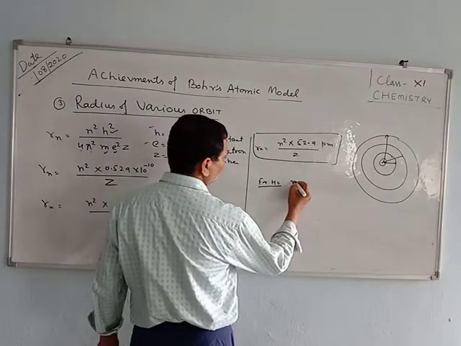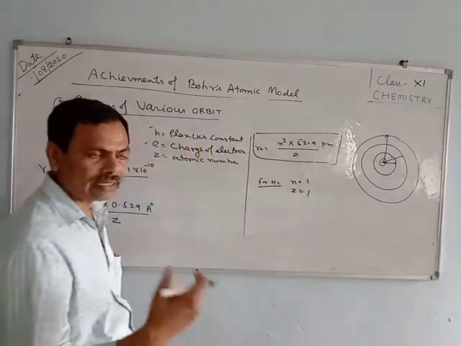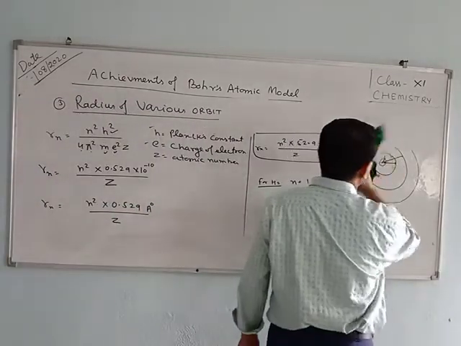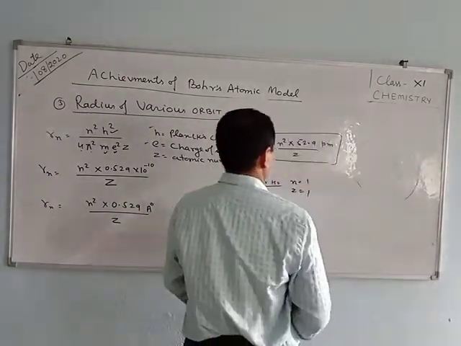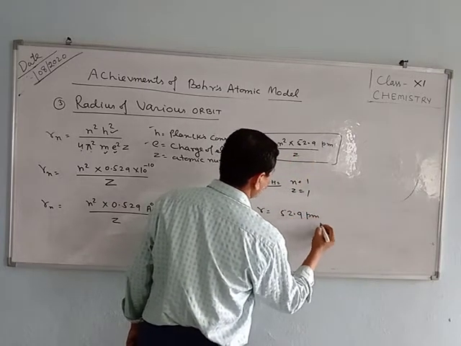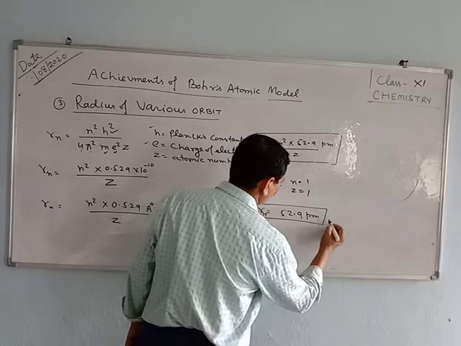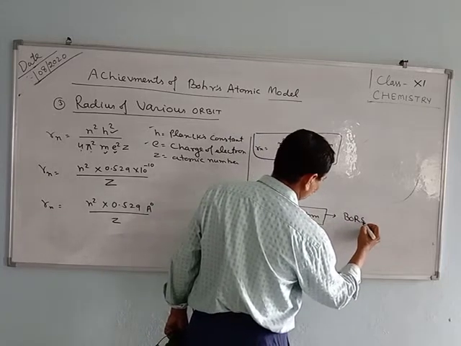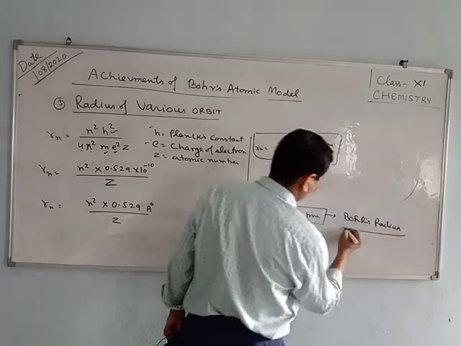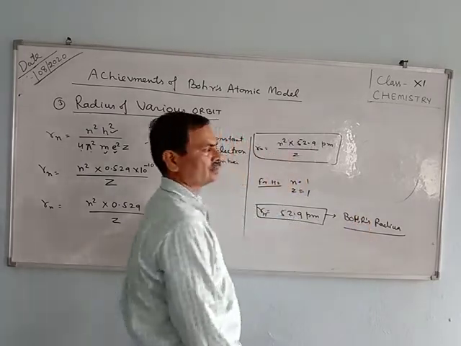For the hydrogen atom, n is equal to 1 and Z is equal to 1, the atomic number is 1, and it consists of only one shell. So the radius becomes 52.9 picometer. For the hydrogen atom, it is called Bohr's radius. It is known as Bohr's radius, B-O-H-R.